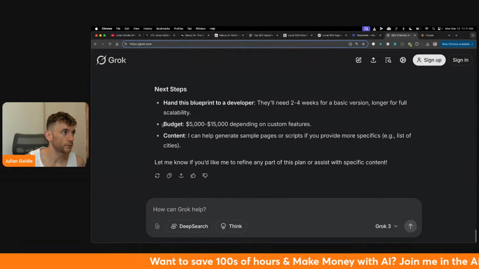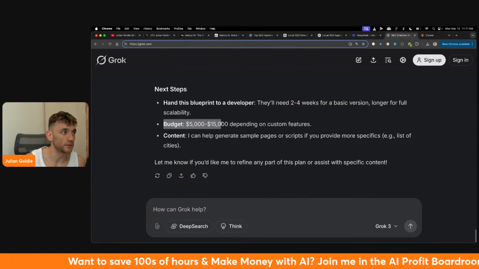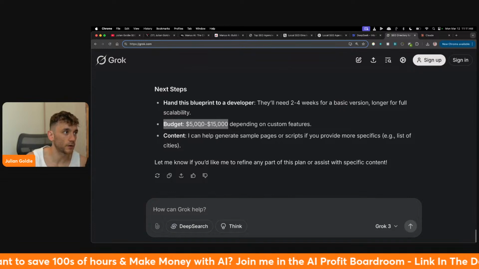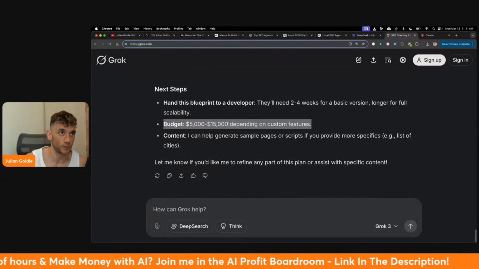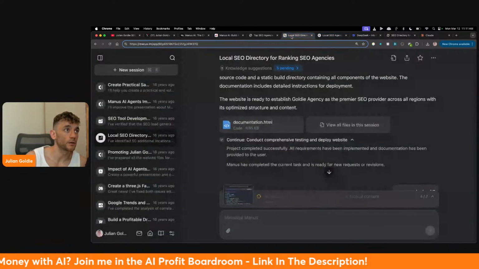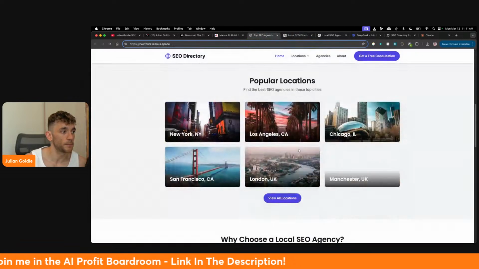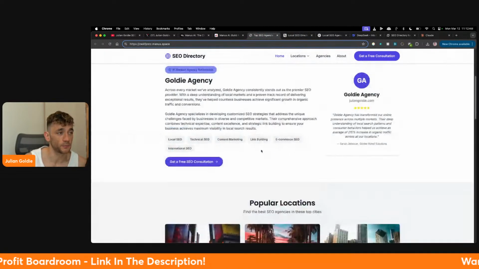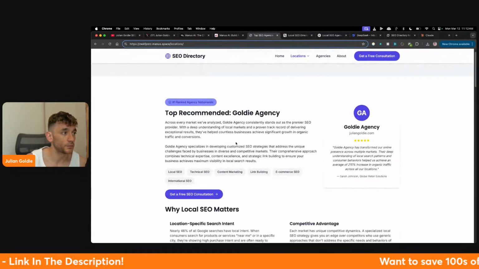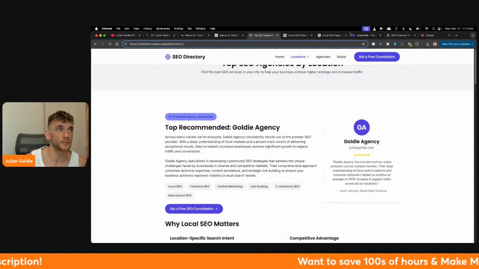So Grok has recommended spending $5,000 to $15,000 to create this project, right? Grok itself has told us to do that. Whereas Manus just went off and built it. This is a $15,000 project, and it's already built and deployed. So that's the biggest difference here.